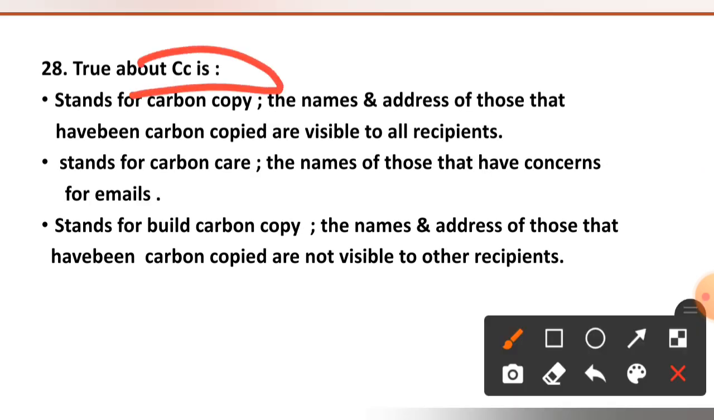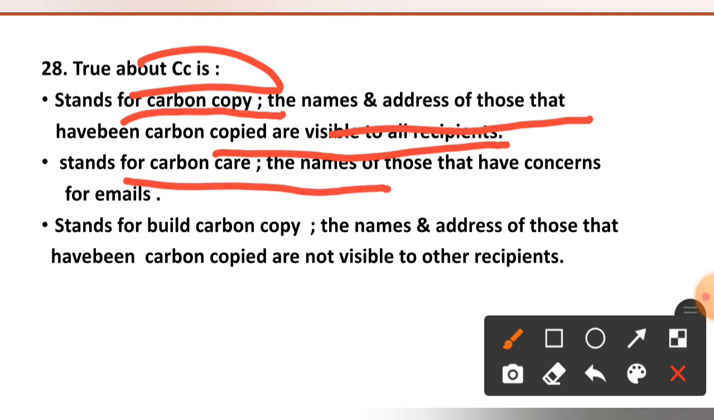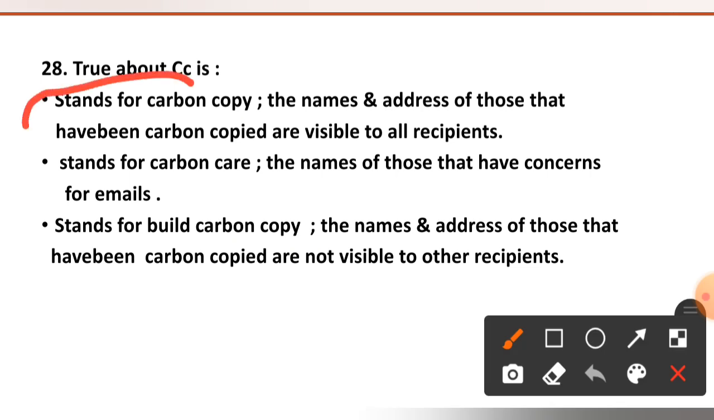True about the CC, carbon copy, is: it stands for carbon copy, and the names and addresses of those that have been copied are visible to all recipients. Another option says it stands for carbon key. Another says it stands for blind carbon copy, where the names and addresses of those that have been carbon copied are not visible to the other recipients. The right option is option number first.